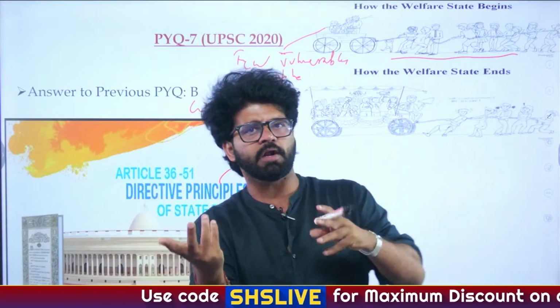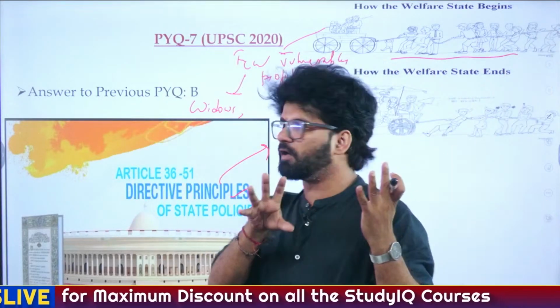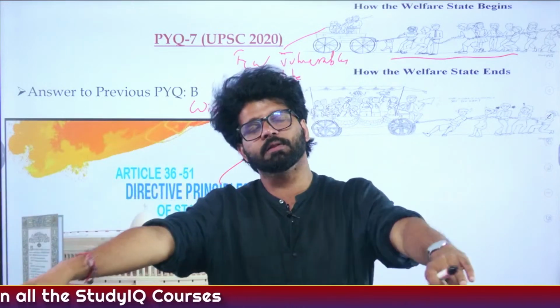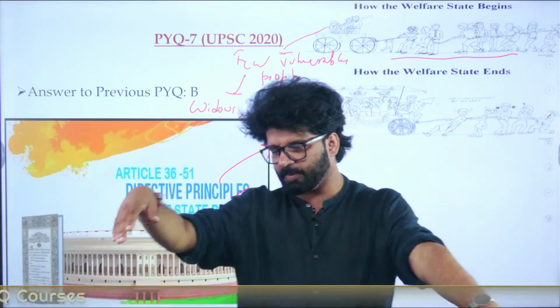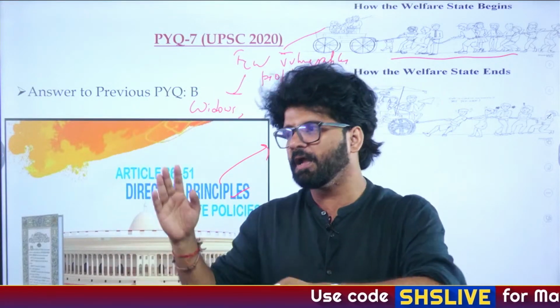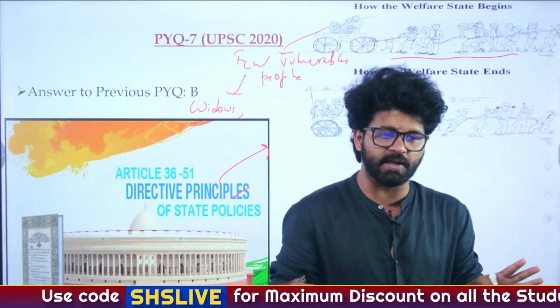Scandinavian countries, Nordic countries, Norway, Sweden, Finland, Denmark, are very good examples of proper implementation of a welfare state. This is one question which I always ask people: find the difference between Nordic countries and Scandinavian countries, and once you find it, you can post it in the comment section.